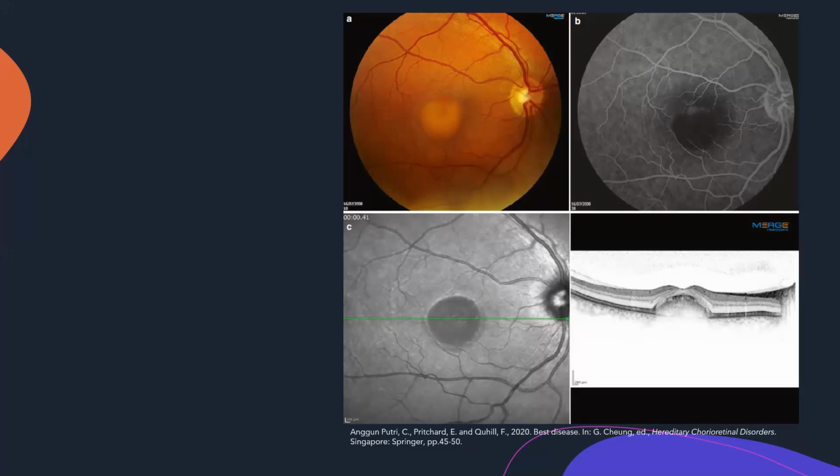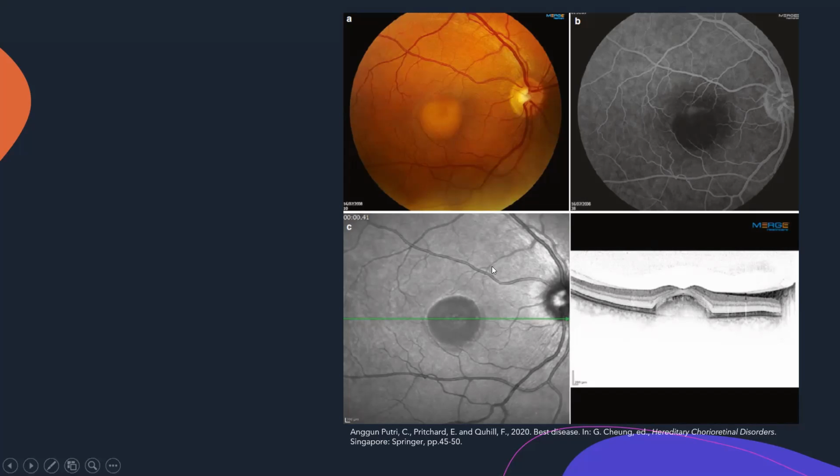Disc appears normal. Blood vessels are also normal. There is a well-defined lesion in the macular area. Well-defined. Atrophy. Okay, so it's a well-defined yellowish circular lesion centered at the fovea, right?